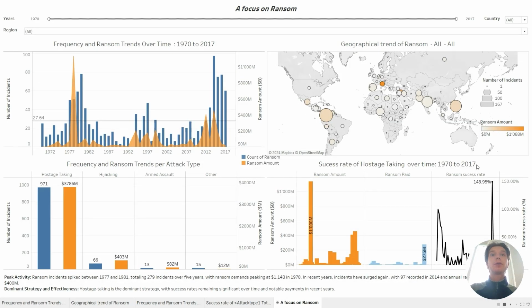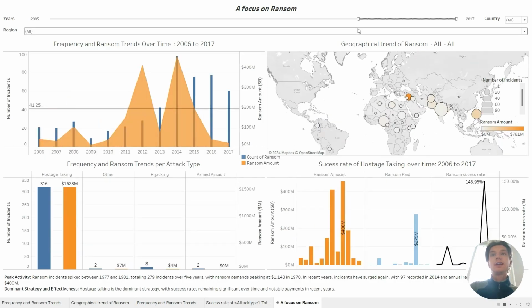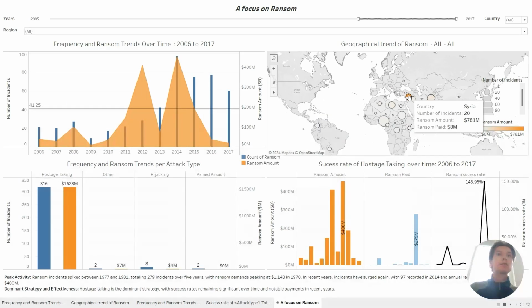Now that you understand the power and how to use this dashboard, you could, for example, try to understand the recent surge in terrorist attacks. So let's have a quick look by filtering the time frame to recent years. We can see that, unsurprisingly, most of the ransom-related attacks happened in Syria. Interesting.